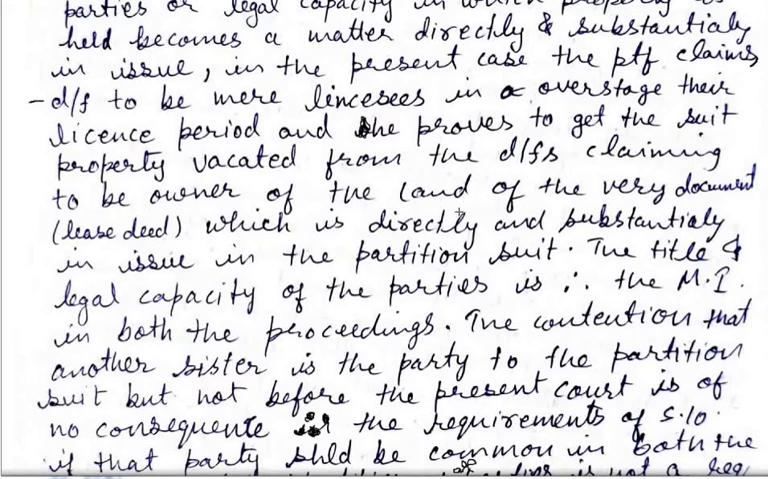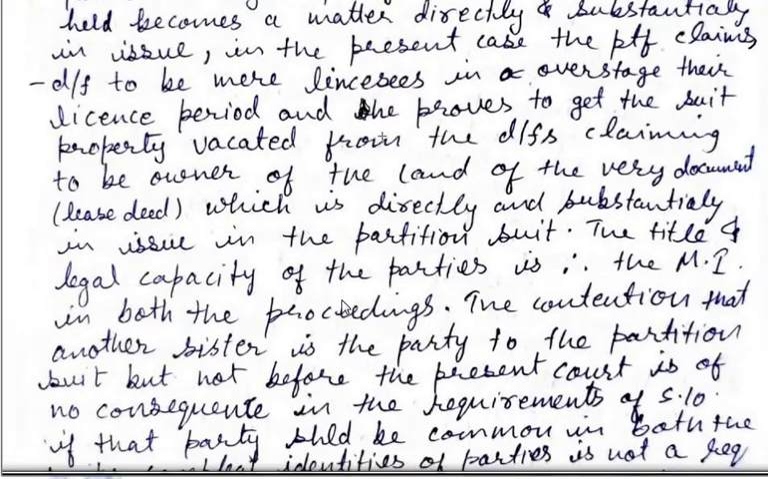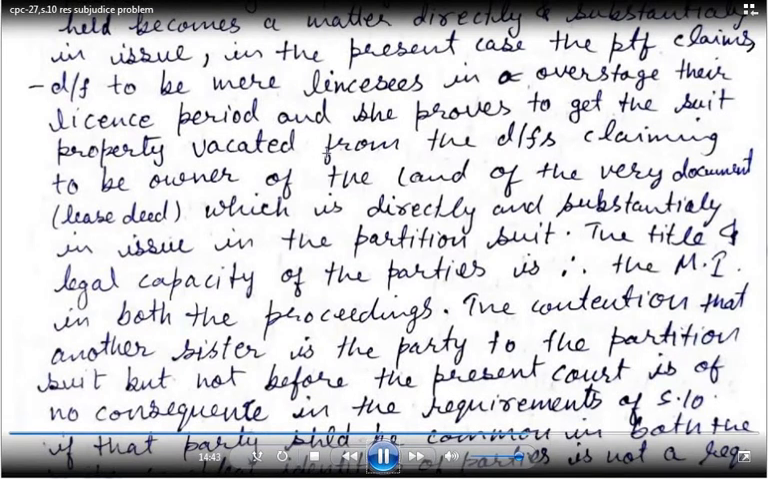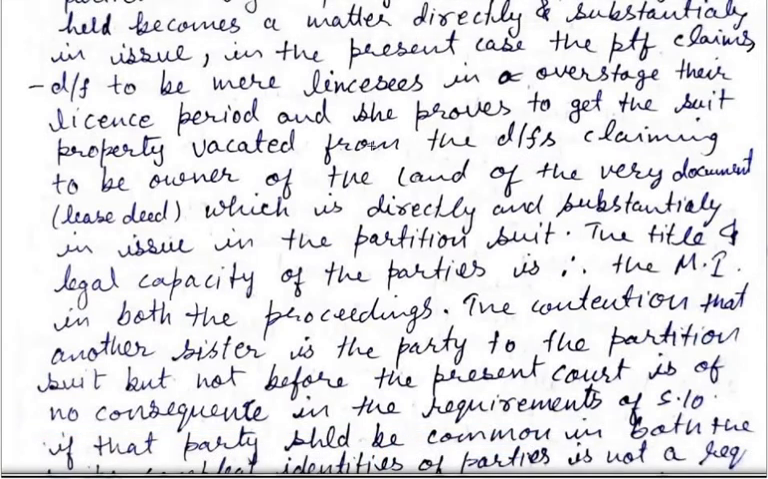claiming to be the owner of the land on the basis of the very document. Which document? The lease deed. He seeks to get the suit property vacated from the defendant, claiming to be the owner of the land on the basis of the very document, the lease deed, which is directly and substantially in issue in the partition suit. Now which document? The lease deed. So the plaintiff, on the basis of the lease deed, says that I am the owner, and in the partition suit that same document is challenged, because the other party is claiming that they are co-owners.